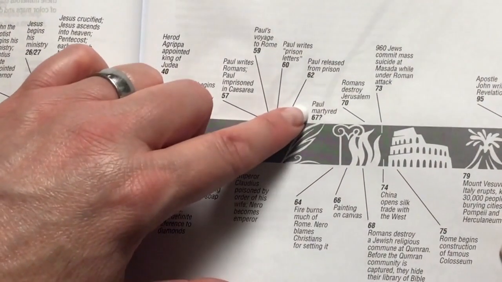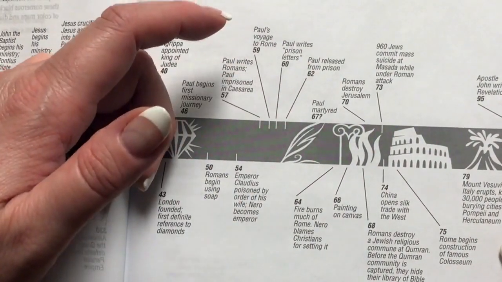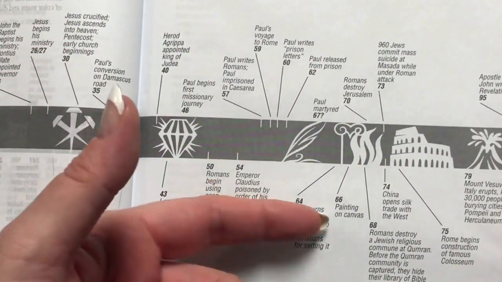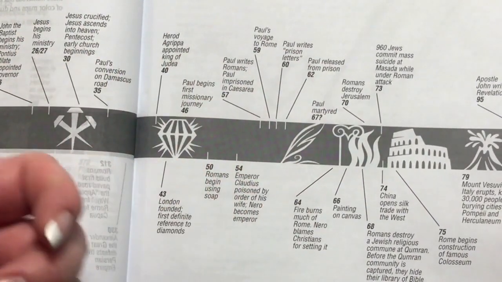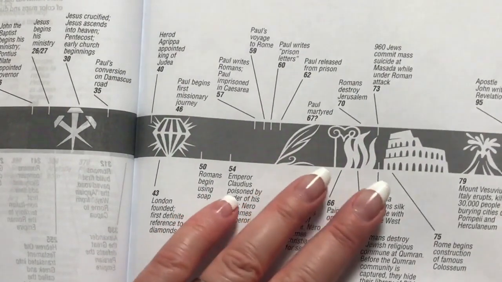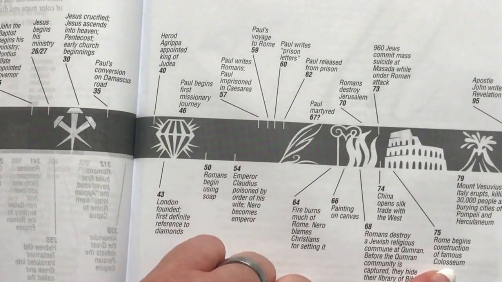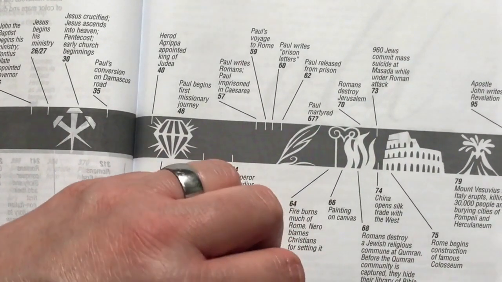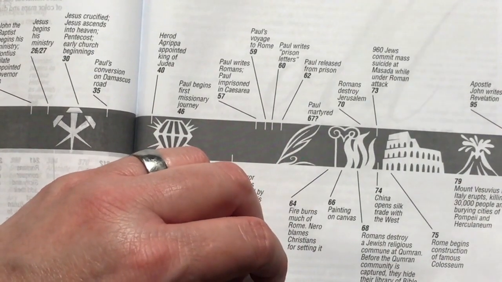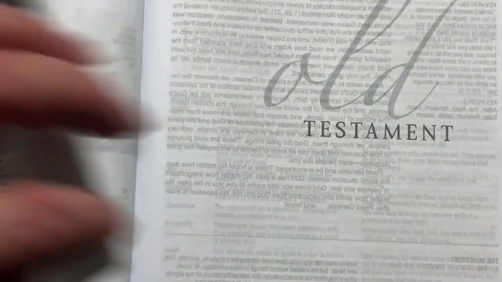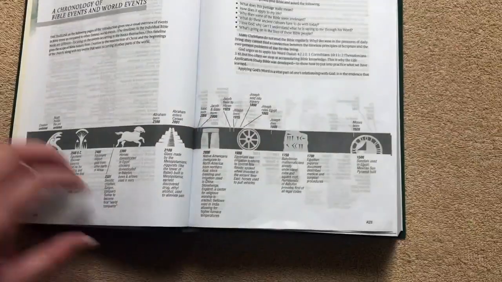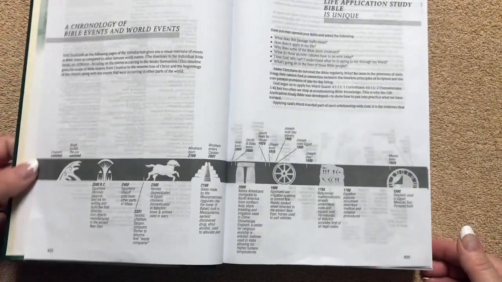So we've got Paul martyred approximately that time frame. And then we have painting on canvas in the rest of the world. China opens silk trade with the West. Rome begins construction of the famous Colosseum. And then we've got Apostle John writes Revelation. And that's basically the end of it. But just a really fascinating timeline. I think it's really neat.